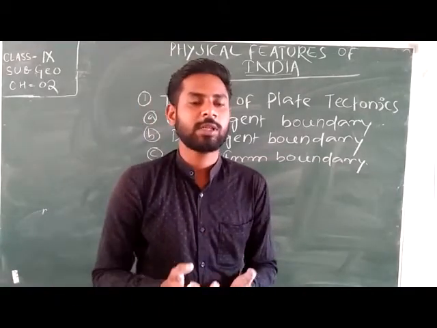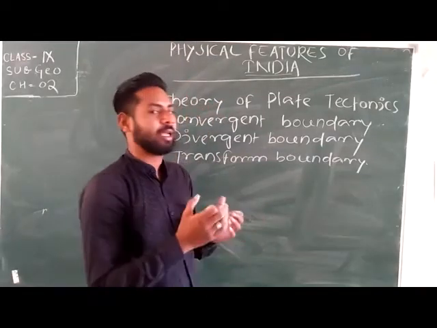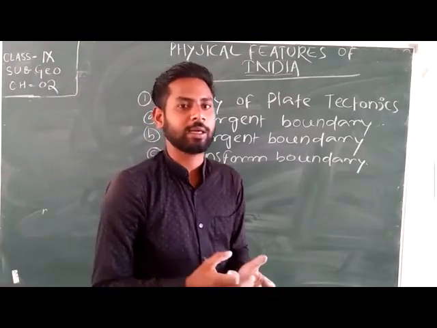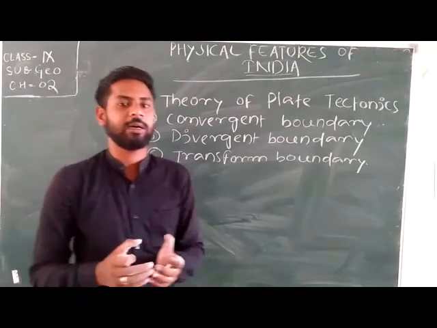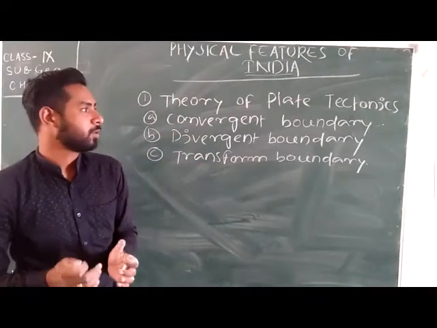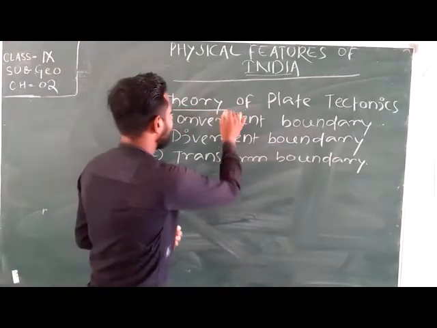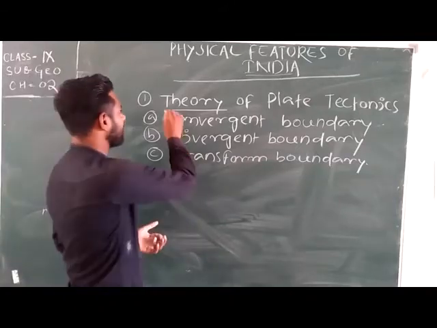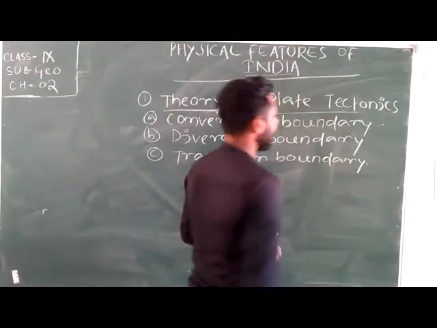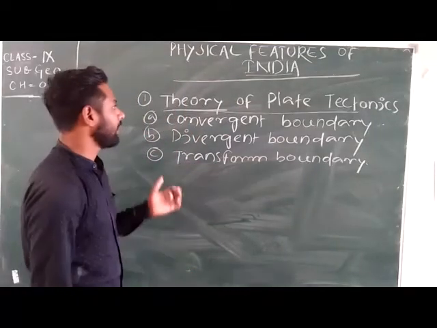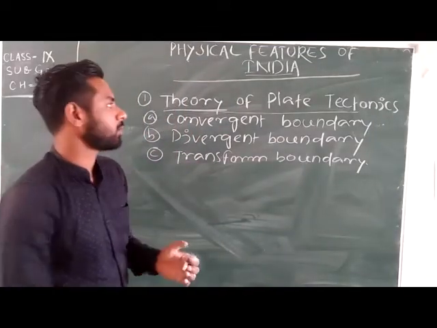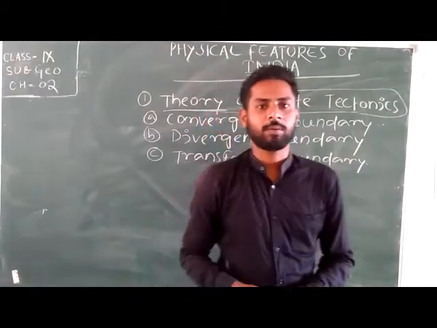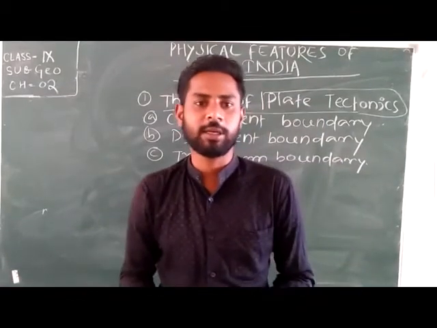Okay, so the question is how these areas are formed. Through which process are the physical features of India formed? Got it? So the answer is: the landforms of India, you can say the landforms of the world, consist of the theory of plate tectonics. Got it? Through the tectonic plates, these areas are formed, like mountain areas, plain areas, plateau areas, etc.